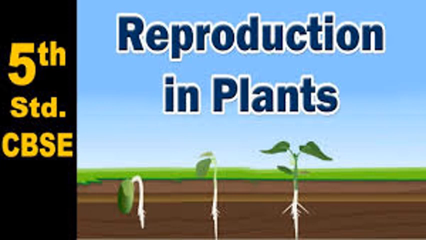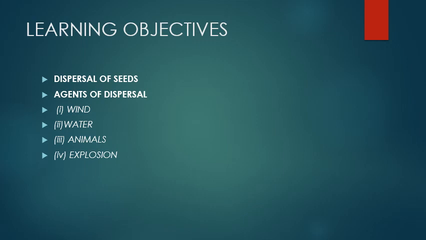Today we'll see how the seeds are dispersed, meaning how they are distributed from one place to another. So today we are going to learn about dispersal of seeds and the agents which facilitate the process of dispersal. These are wind, water, animals, and some of the seeds are capable of distributing themselves by a process of explosion. So we'll deal with each agent one by one.